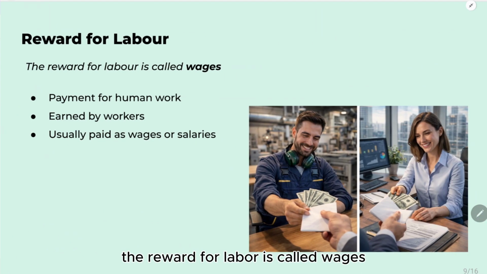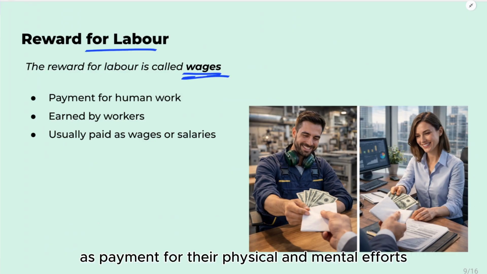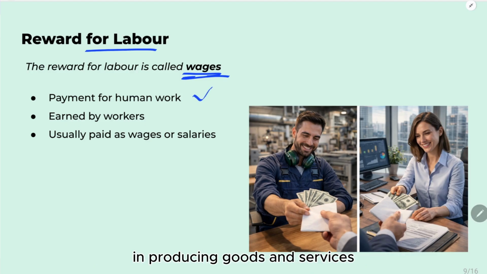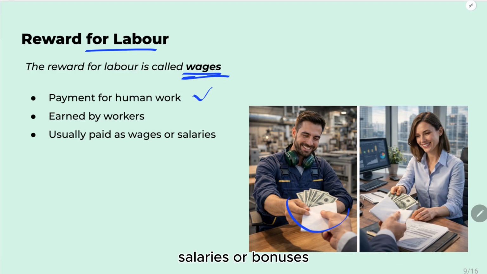The reward for labor is called wages. Workers receive wages as payment for their physical and mental efforts in producing goods and services. These payments may be given as hourly wages, salaries, or bonuses, depending on the type of job.